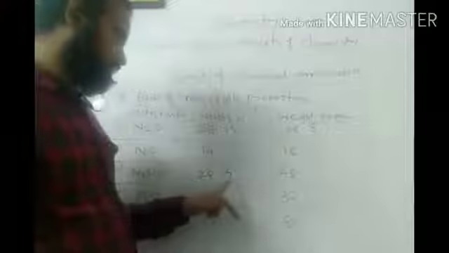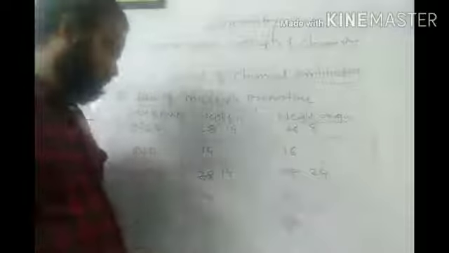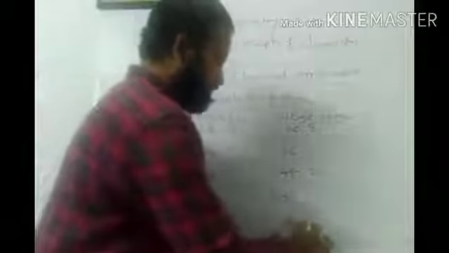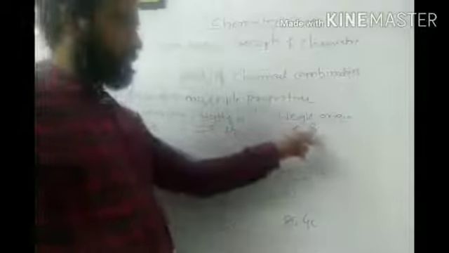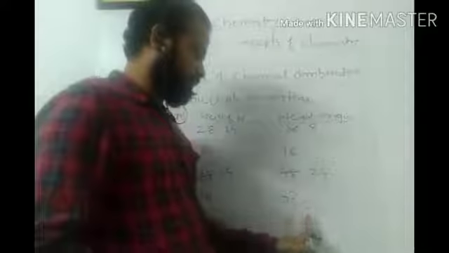So it becomes 8. 14 stays as it is, the minimum mass. 28 I again convert into 14 by dividing by 2, so the oxygen becomes 24. Then in NO2 the nitrogen is 14 itself, so oxygen is 32. Again converting this to 14, the oxygen becomes 40, dividing by 2 again. So the mass of the first element is kept constant at 14, and the second element, oxygen, bears a whole number ratio: 8, 16, 24, 32, 40. I am going to write down the ratio here.